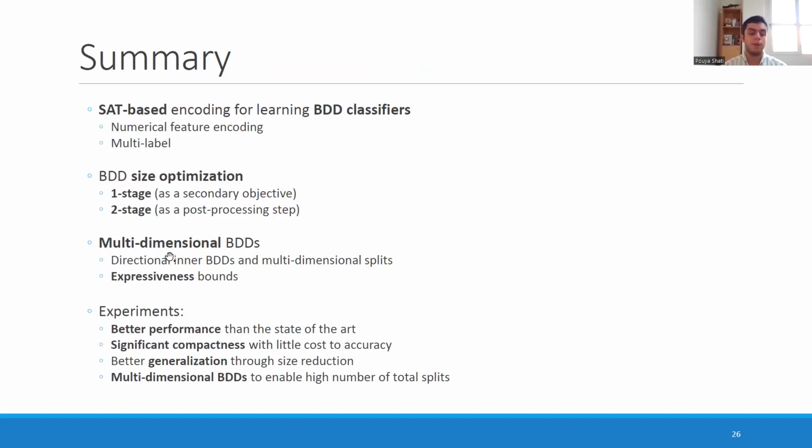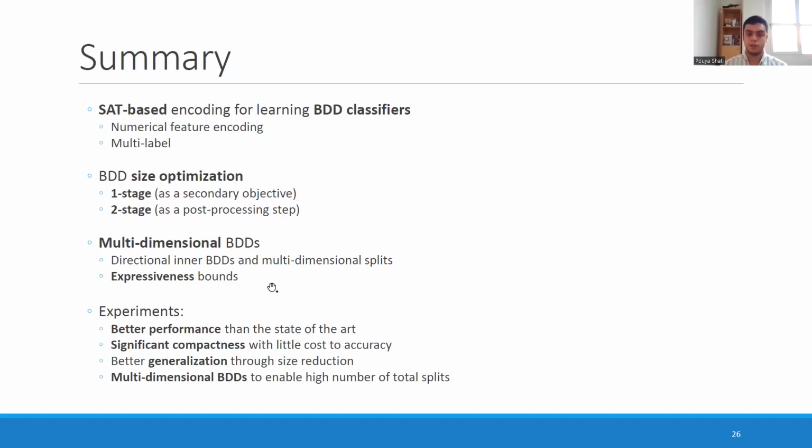We also introduced a new family of BDDs called multi-dimensional BDDs that work with directional inner BDDs and multi-dimensional splits. And we showed that this is an alternative to BDDs that is more expressive within the same size. And we provided theoretical results on how their expressiveness compares against BDDs. And lastly, through our experiments, we showed better performance than state-of-the-art. We showed that we are able to achieve significant compactness with almost no cost to accuracy. We also showed that the compactness that we get helps with better generalization and testing accuracy for our data sets.